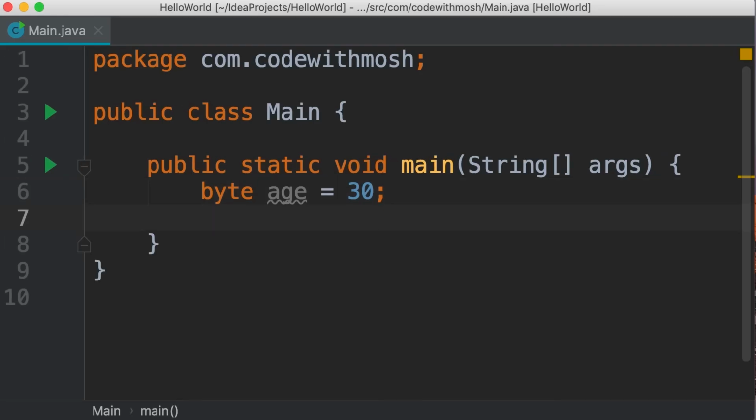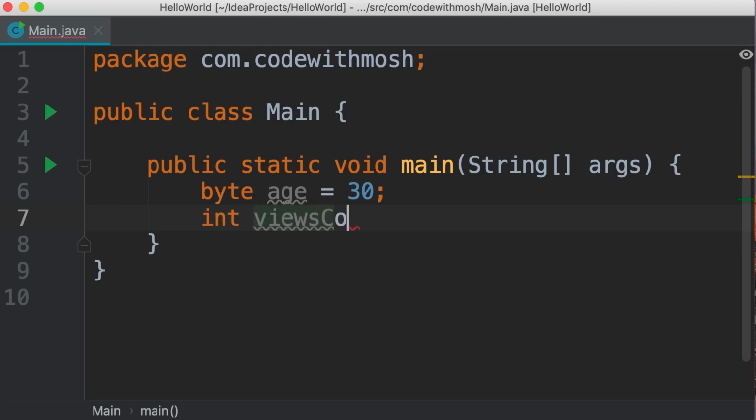Now let's look at another example. Let's say we want to store the number of times a YouTube video has been watched. So we define an integer called viewsCount. Note that I'm always using meaningful names for my variables because these names help us understand what this code does. I've seen some people use variable names like v or v1 or n. Nobody knows what these variables do. So as a best practice, always use meaningful and descriptive names for your variables.